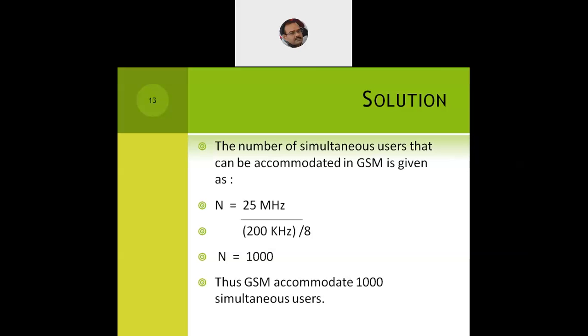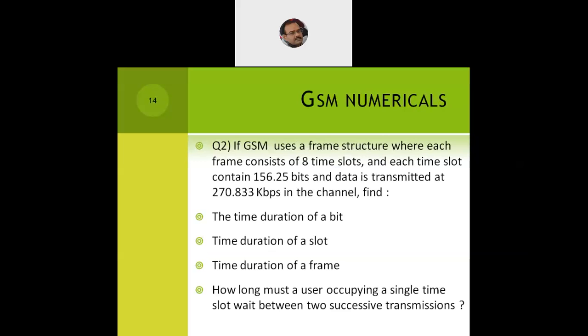Let's take another small numerical. It says if the GSM uses a frame structure where each frame consists of 8 time slots and each time slot contains 156.25 bits. We have already seen the GSM frame, so they're describing the same frame. The frame consists of 8 time slots from TS0 to TS7, and each time slot contains 156.25 bits of data, and the data is being transmitted at a speed of 270.833 kilobits per second, because that is the maximum data transmission speed possible in the GSM network.